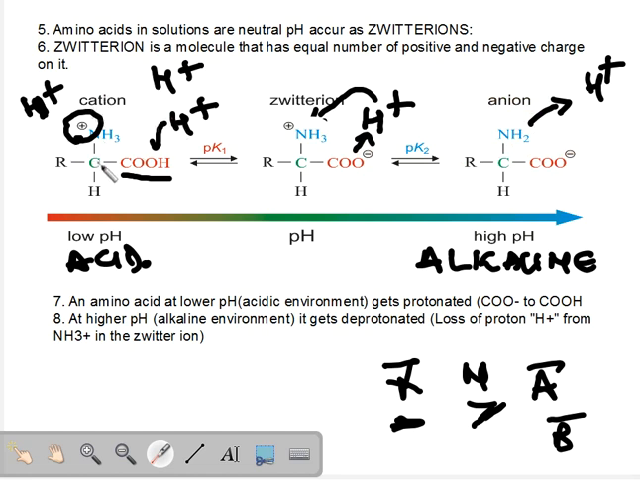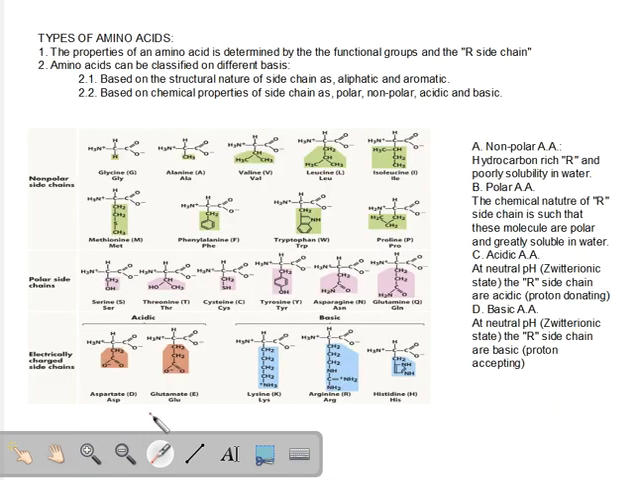In acidic conditions, an amino acid acts as a cation. And at neutral pHs, any amino acid will act as a zwitterion, which has equal positive and equal negative charges. A very important property. Proceeding further. Now we'll move on to the next subheading, which is the types of amino acids. What are the different types of amino acids?